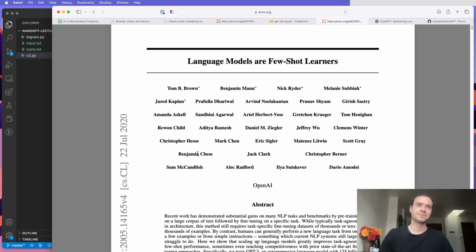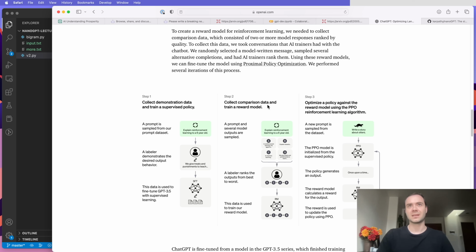And that could be simple supervised fine-tuning, or it can be something more fancy like we see in ChatGPT, where you actually train a reward model and then do rounds of PPO to align it with respect to the reward model. So there's a lot more that can be done on top of it.